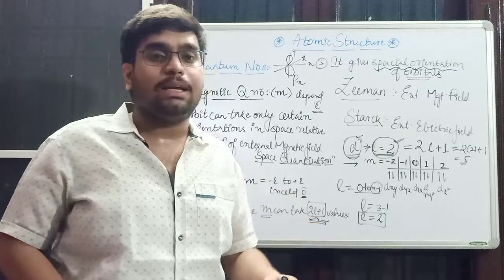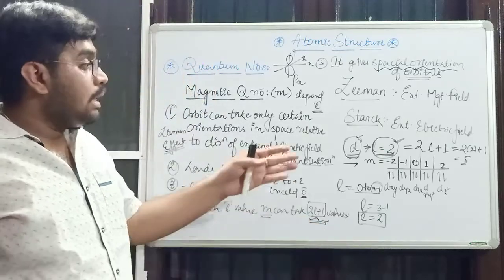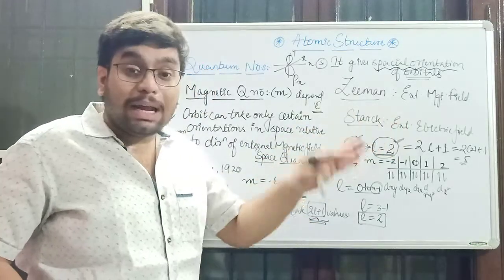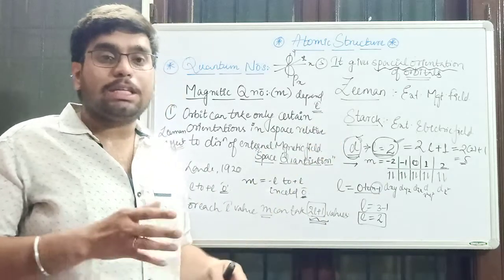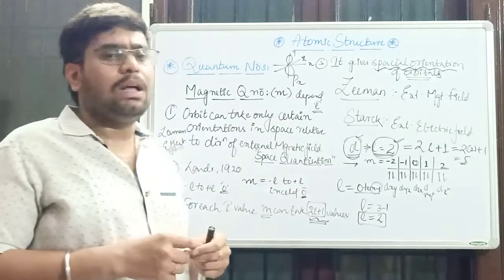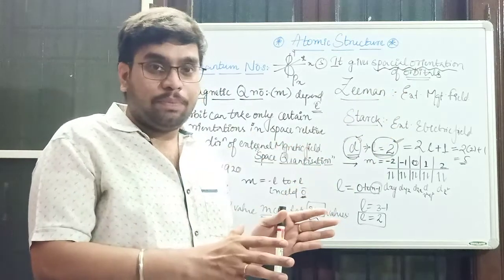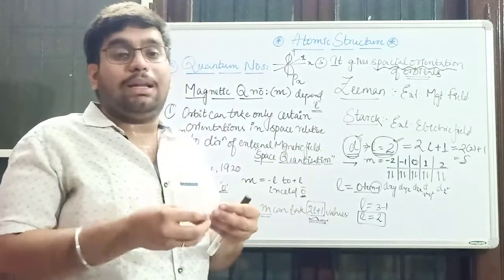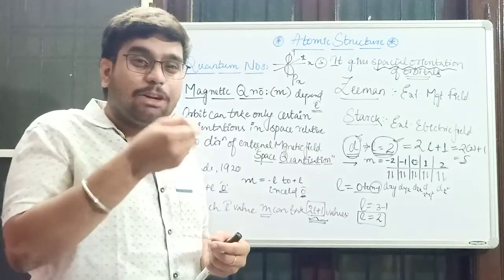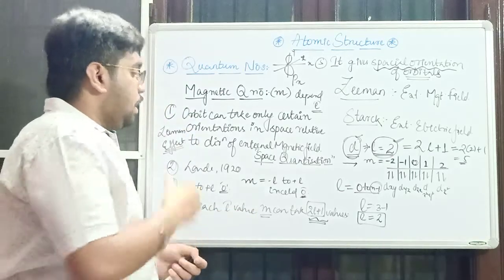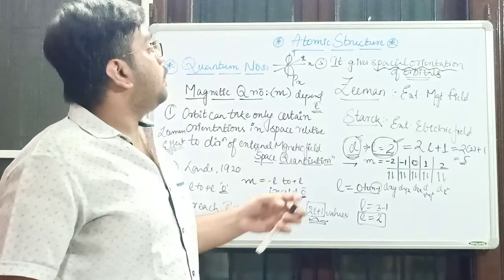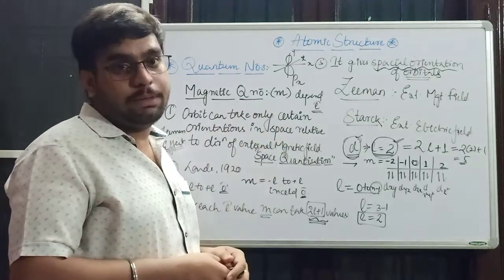Stark said that spectral lines are split up when exposed to an external electric field. Both the magnetic and electric fields act upon the spectral lines and split them into further fine parts. So this is all about our magnetic quantum number.